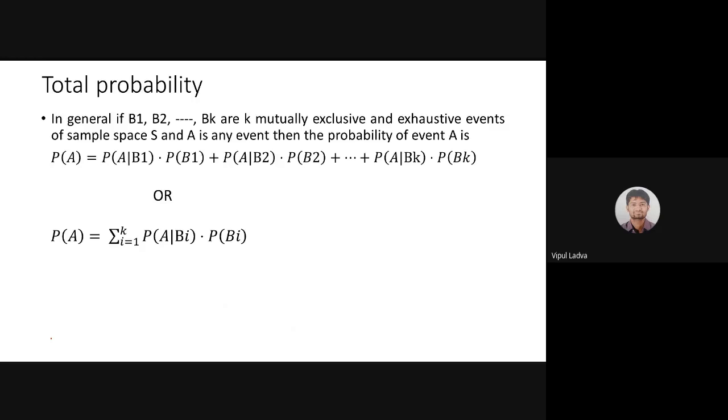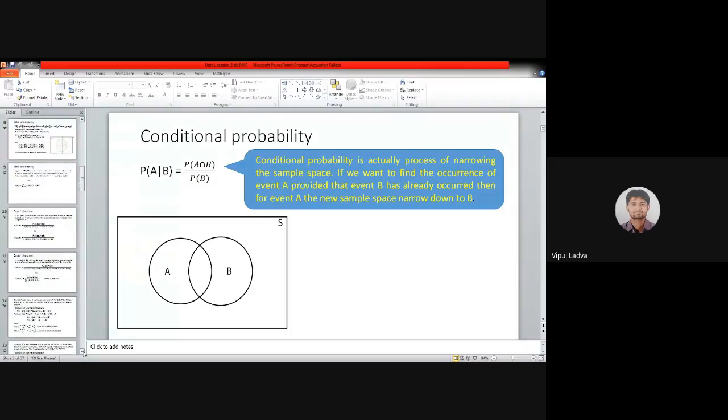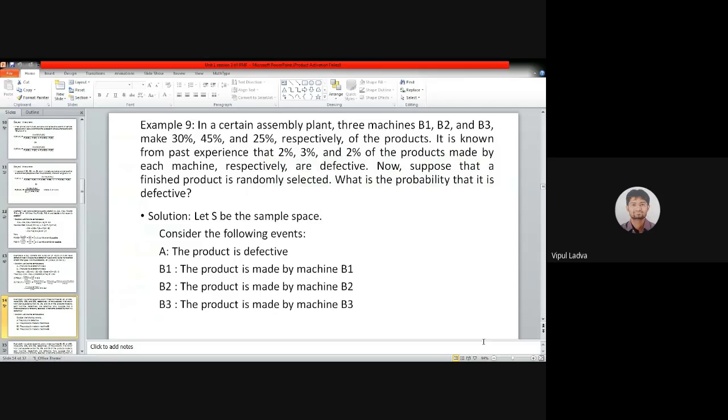Now, before going to the Bayes theorem, let me take you through one example related to total probability.